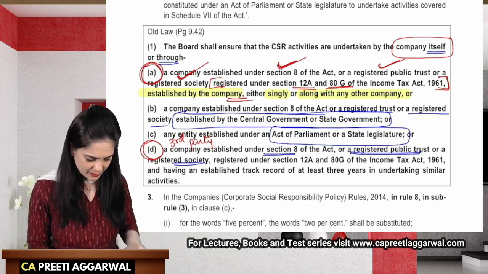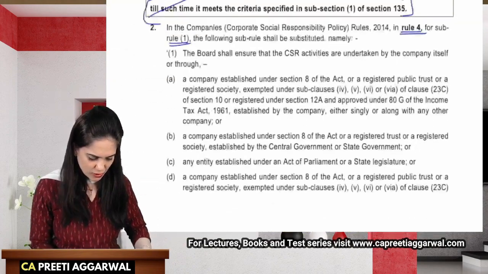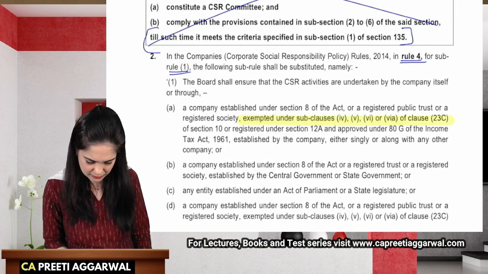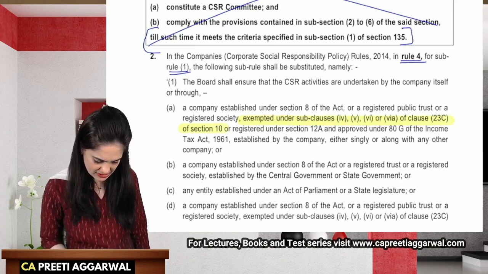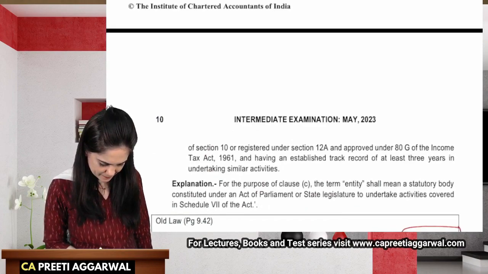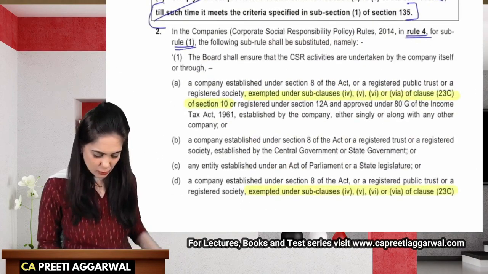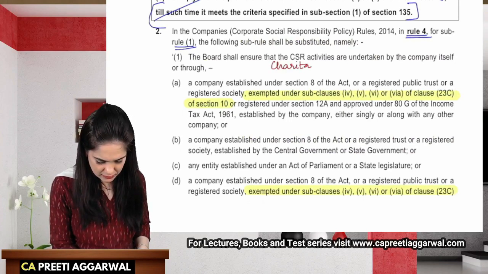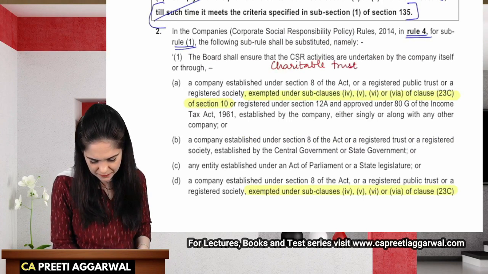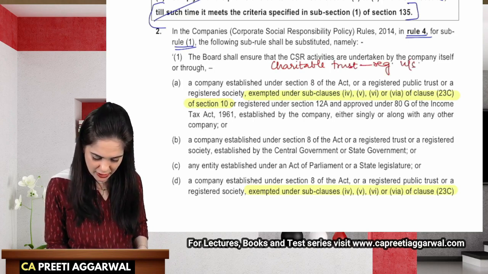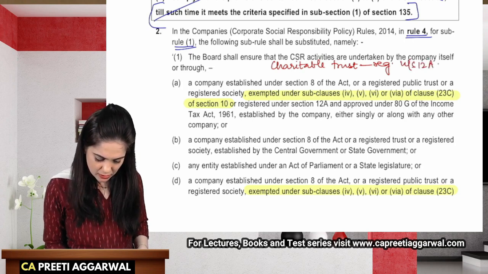Now, what is the amendment? The amendment is just few additions. I'll highlight what they have amended. They have just added this. Okay, they have just added this. All right. Now, what does it mean? A charitable trust, okay, charitable trust could be registered under Section 12A or 80G of the Income Tax Act.